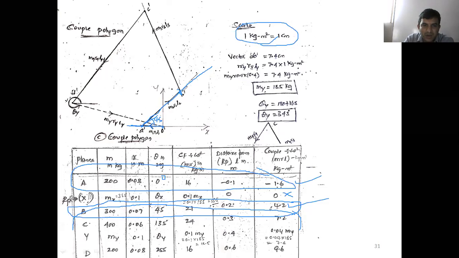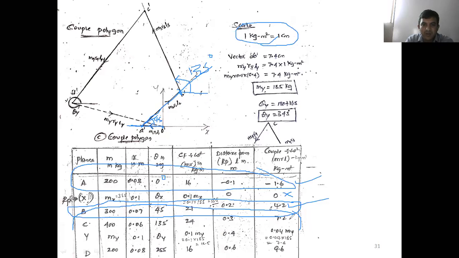Instead of measuring the angle with respect to the horizontal line, if you draw the couple polygon below the plane position and the angular position, in the angular position you can directly draw the parallel line from the third mass. Take a parallel line from the third mass. The orientation is the same line you can draw here from B dash, or you can measure here. This is 135 degree, on the 135 degree line.